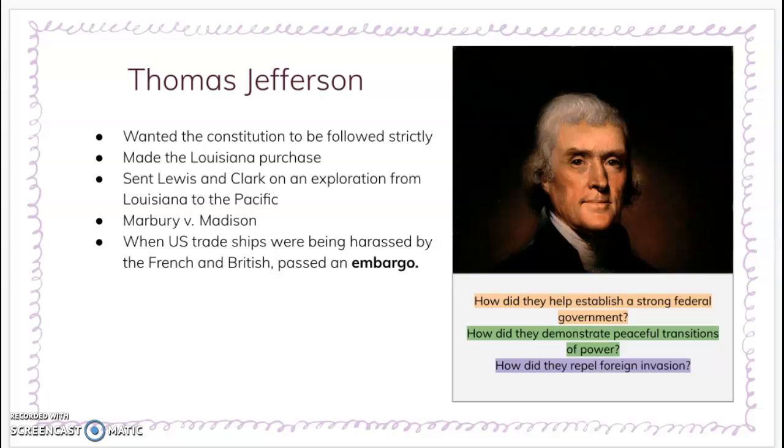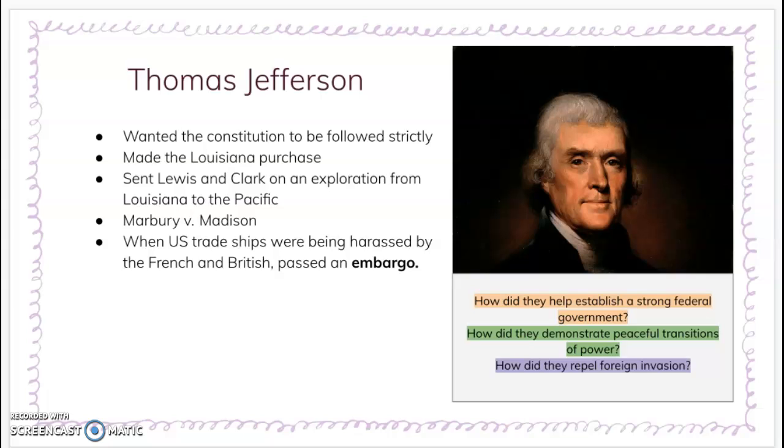All right, guys. So once again, we have some blanks on our guided readings we'll start out with. So if you'll just look at Thomas Jefferson's section on our readings, Thomas Jefferson was the third president of the United States, and he held the belief that the federal government should only have powers explicitly outlined in the Constitution. However, despite this view, there were several times when he used his presidency to complete actions not discussed in the Constitution. One example of this is his approval of the Louisiana Purchase, and another is Lewis and Clark's expedition. Both of these actions demonstrate a strengthening of the federal government.